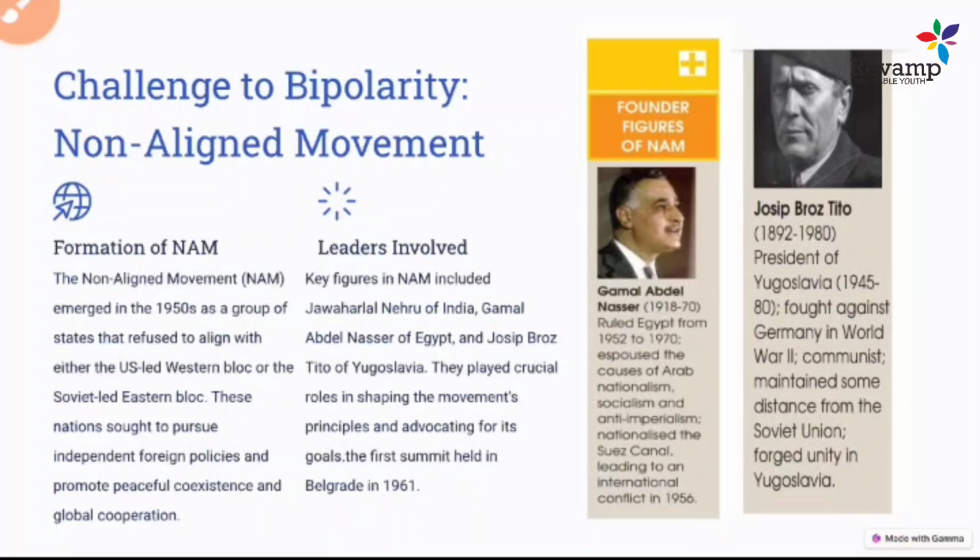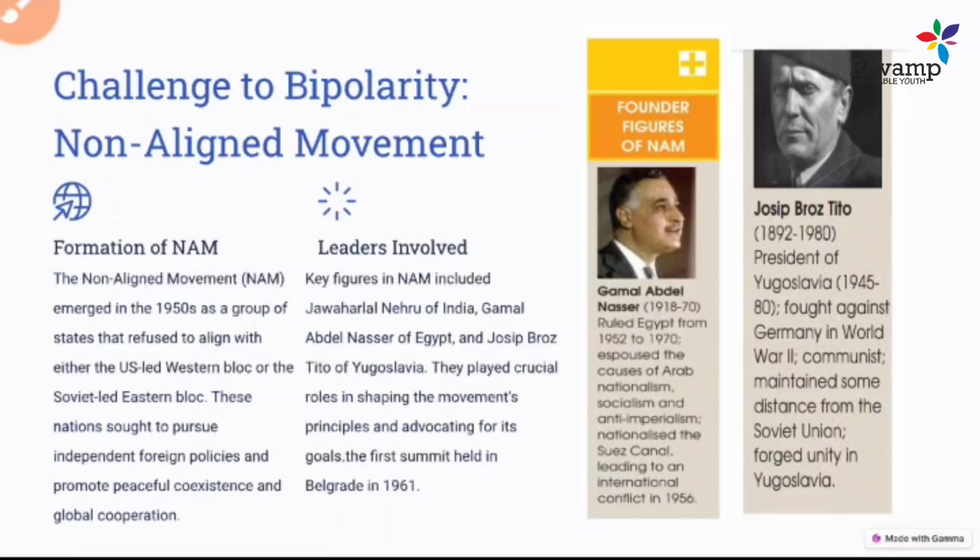This non-alignment ideology was a very prominent and popular ideology. It also gave a message to the whole world that even though these countries were newly independent, it doesn't mean they were going to join one of the two big groups and become submissive. This was a powerful message given by the non-alignment movement countries.